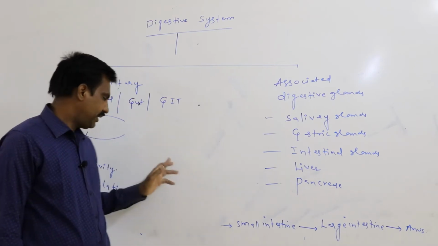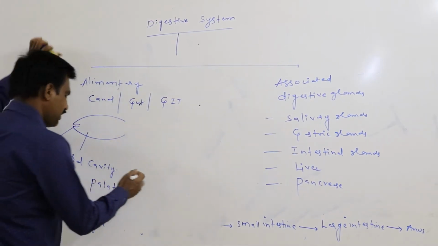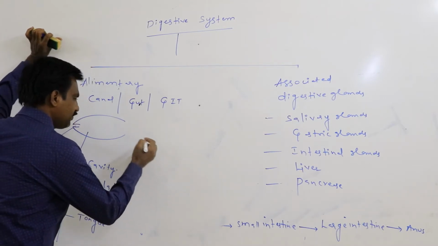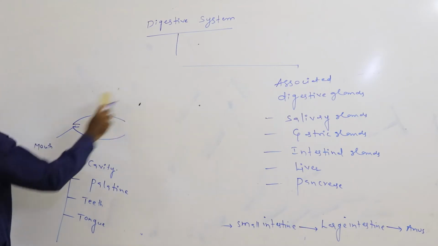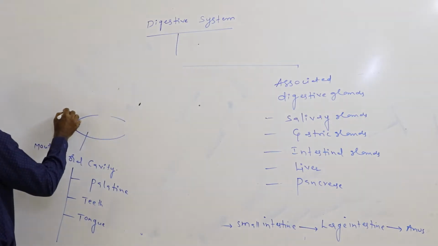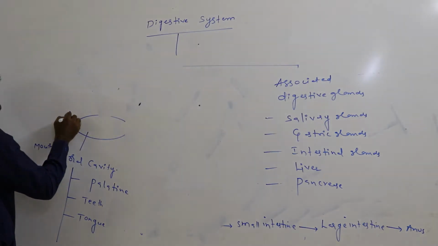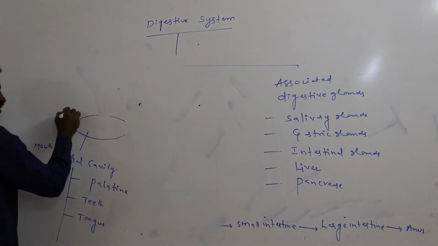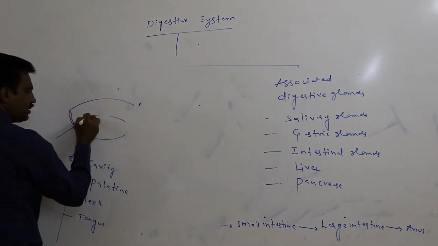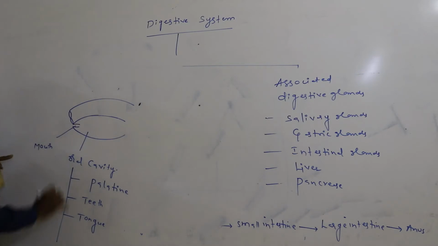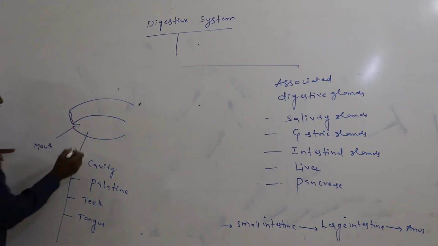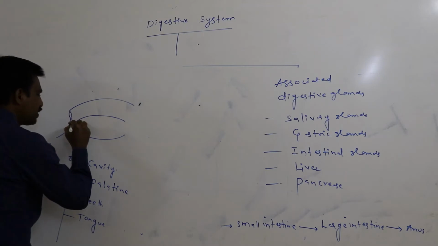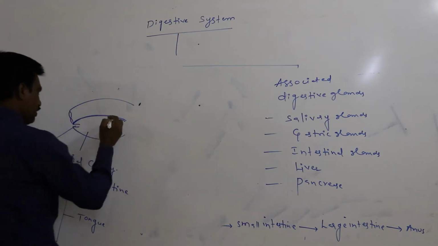Again, this palatine principally separates oral cavity from the nasal chambers. This is the nasal chamber, this is the oral cavity. These two are separated from each other by the transverse wall.